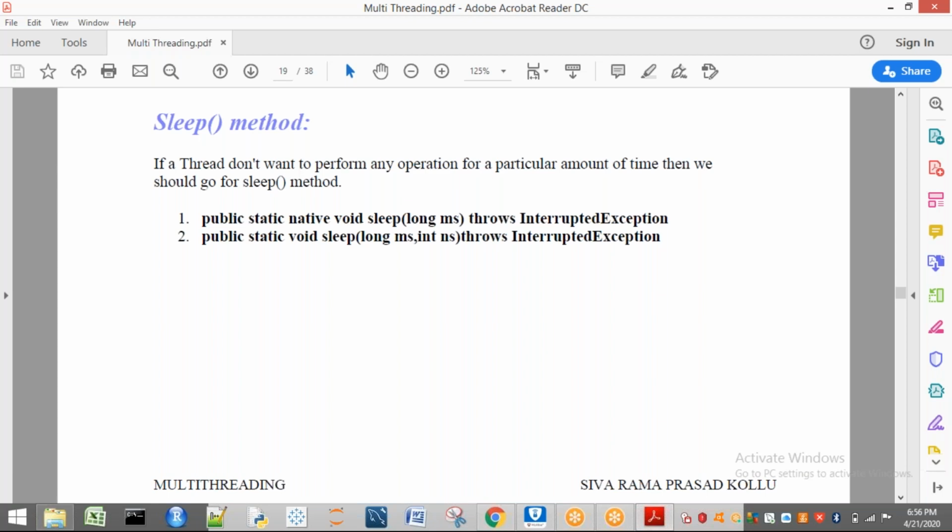Second case is what? Join method. When one thread wants to wait for another thread to complete its execution, then I go for the join method. Sleep means what? I myself, that thread itself, wants for some time not to run.